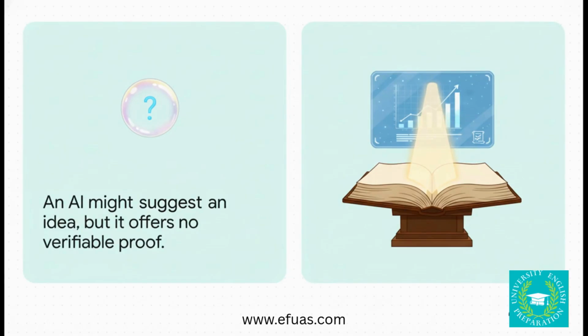An AI might suggest a cool idea, like a link between two things. But a real academic source, like a study by Smith from 2022, gives you hard, citable evidence. So here's the rule, and it's a simple one. If you can't find a credible academic source to back up what an AI told you, you just can't use it in your paper, period.